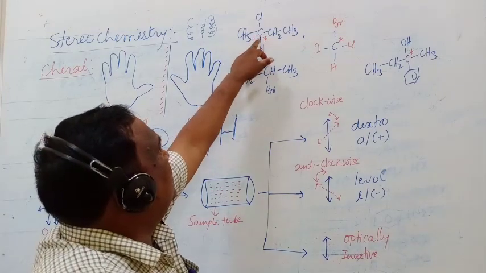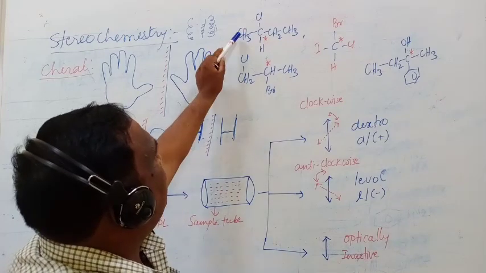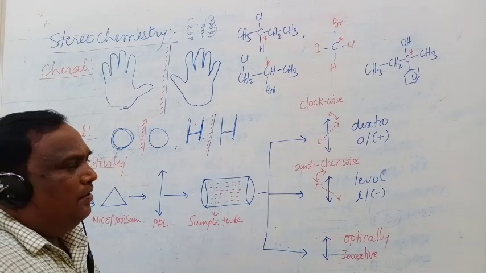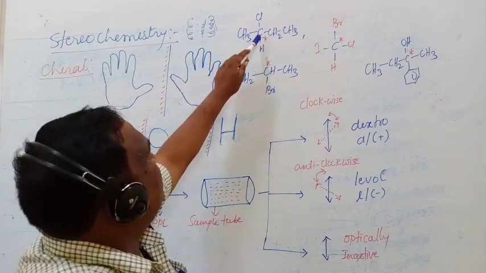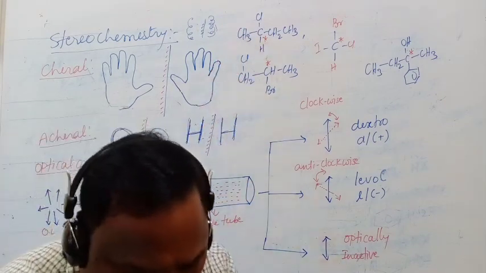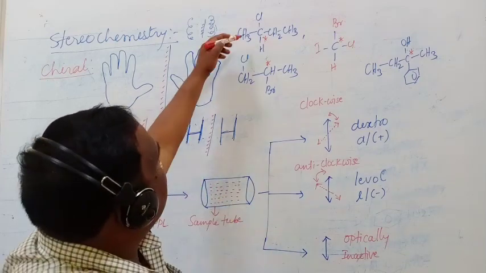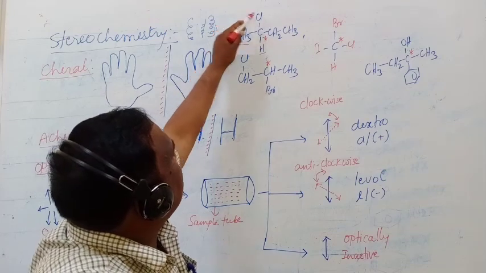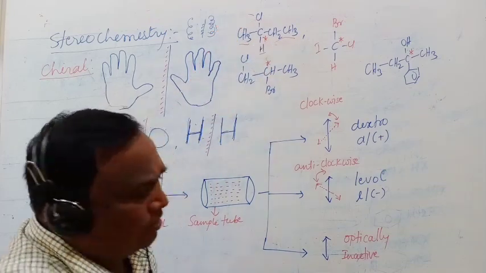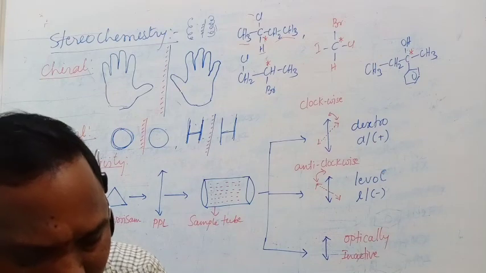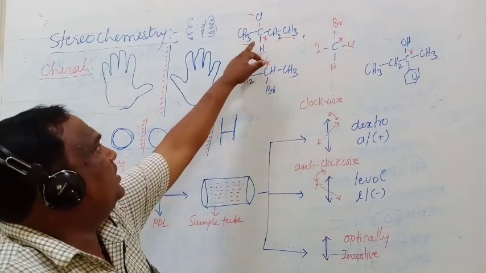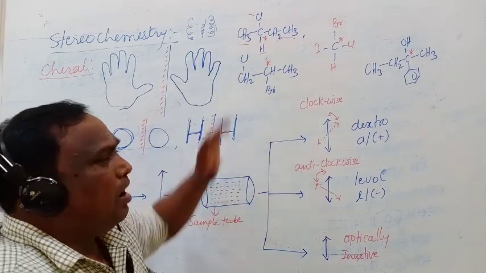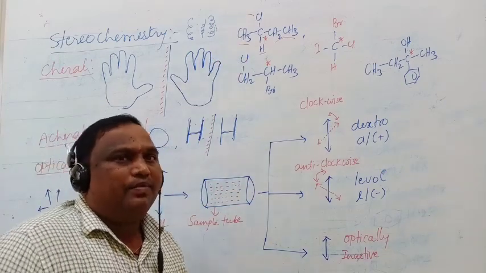The carbon which has four different atoms around it is called chiral. Here one methyl, one hydrogen, one chlorine and one ethyl are there. Therefore four different atoms are present around this carbon, so it is optically active. All chiral carbons are optically active.